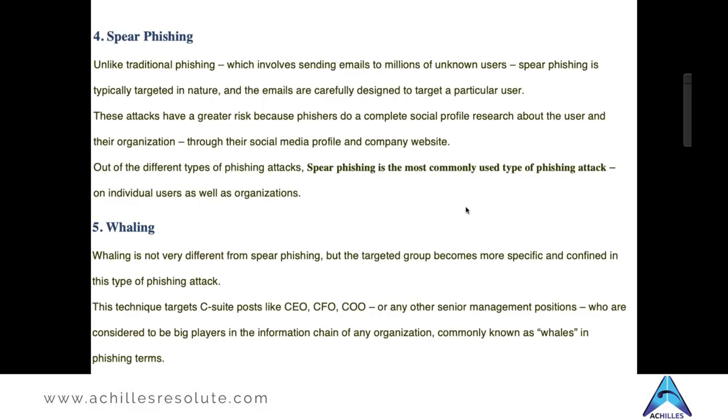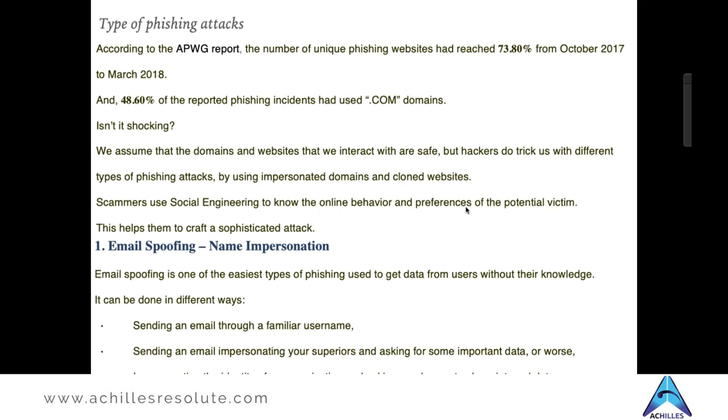Now again, there is another category called whaling. Whaling is basically targeted at all the high-end people. I mean to say, the directors, the C-suite people, or people at a very high position. If we do a targeted attack on them, that is known as whaling. Now there are different types of phishing attacks as well. So before moving to different types of phishing attacks, we'll again go and see some examples.